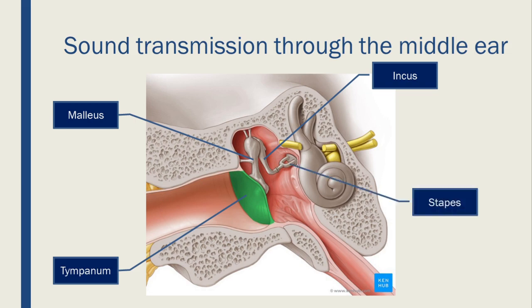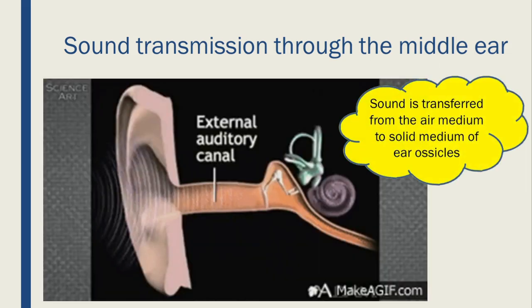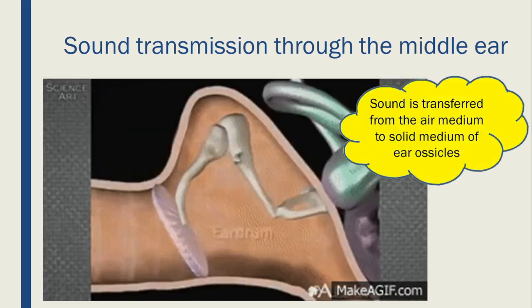You notice the size of tympanum and the footplate of stapes. Tympanum is larger in size and the footplate of stapes is much smaller. Here you can see the vibrations from a larger area of tympanum are directed towards a small sized footplate of stapes, so that the vibrations get concentrated and amplified several times. This is very important for stapes because it is the stapes that is transferring the vibrations to the inner ear. Now you can see the process very clearly.